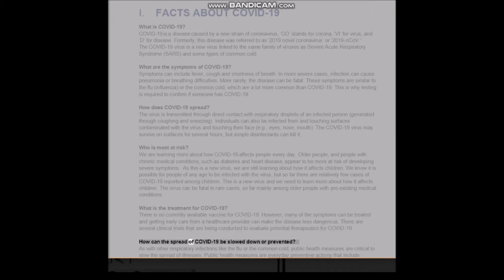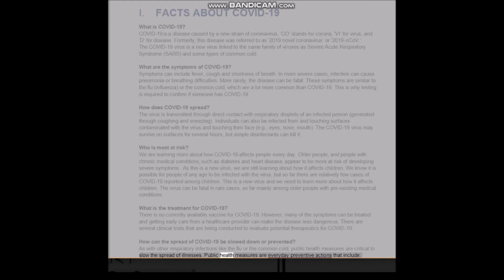How can the spread of COVID-19 be slowed down or prevented? As with other respiratory infections like the flu or the common cold, public health measures are critical to slow the spread of illnesses.